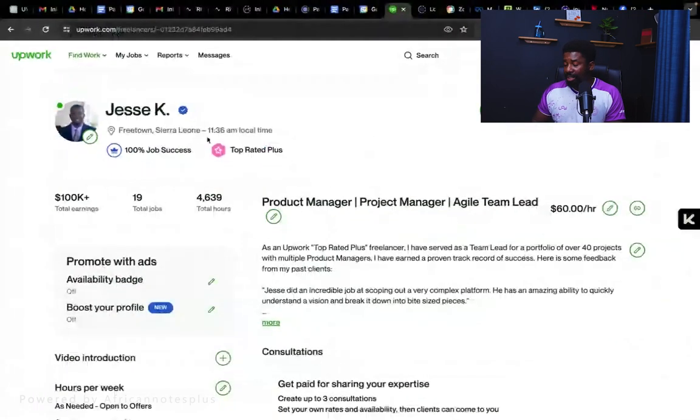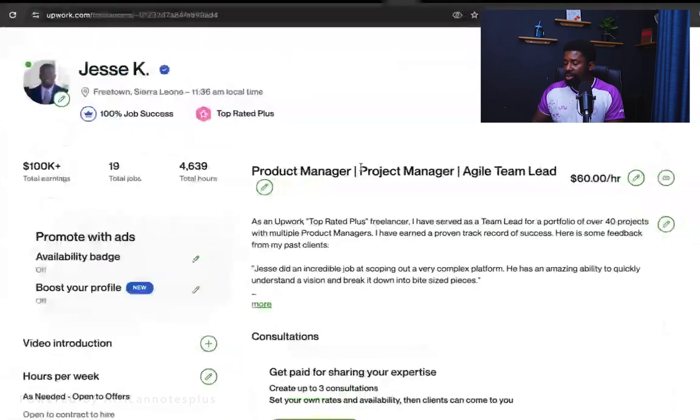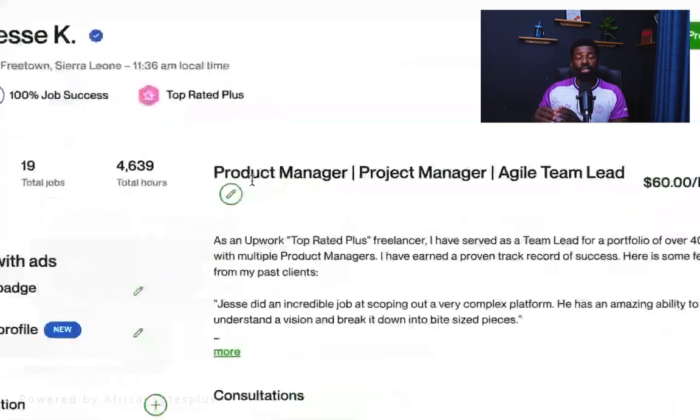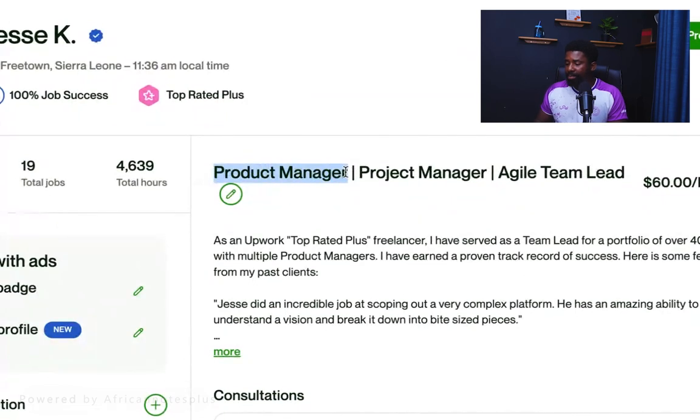The important thing that you have to know here is I mentioned something about the title of your job. As you can see, my headline is product manager, project manager, agile team lead. This is my specialty. So I have given a headline that is very specific in 3 different domains: project management, product management, and agile team lead, because I don't want to create other specializations. I just wanted to maintain one specialization.